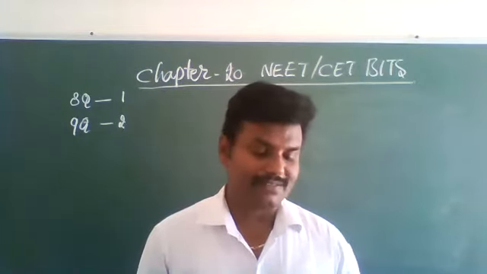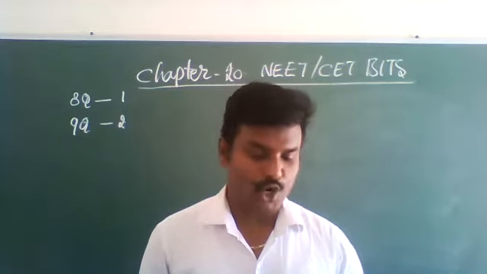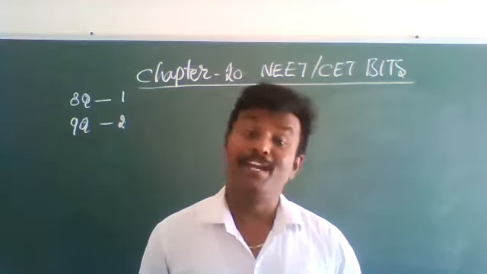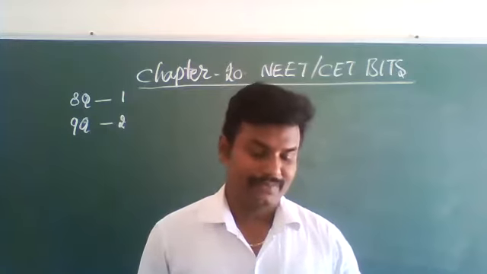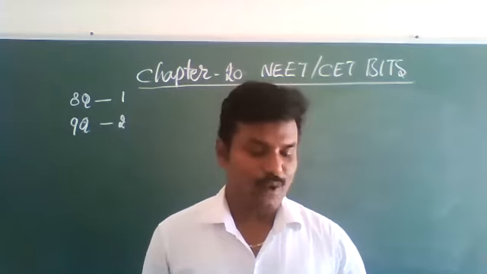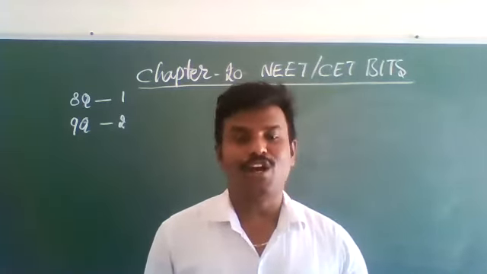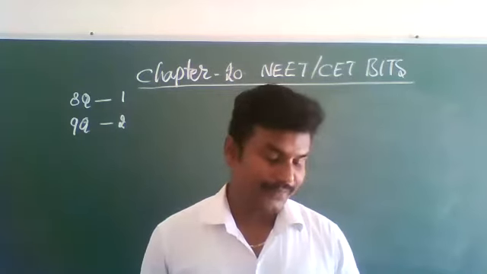Sternum and ribs, not axial skeleton. Sternum and ribs, appendicular skeleton part. Okay, humerus and ulna, axial skeleton part. So 1, 2, 3, those three are wrong. If those three are wrong, it means ultimately the fourth is correct.